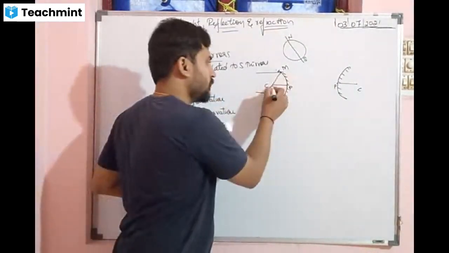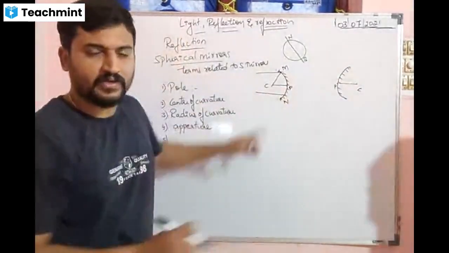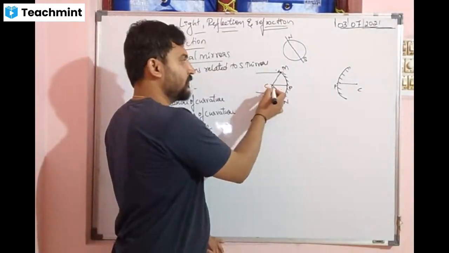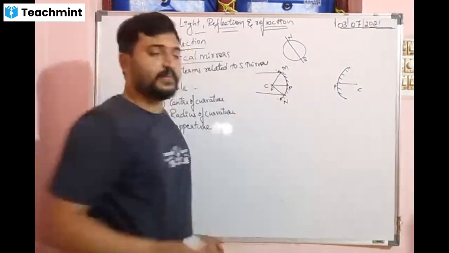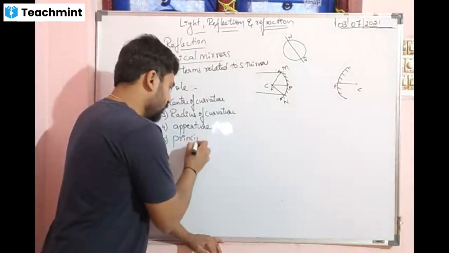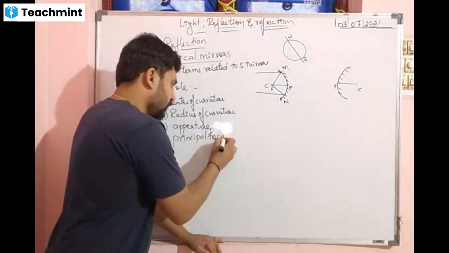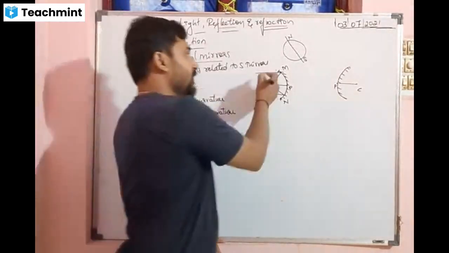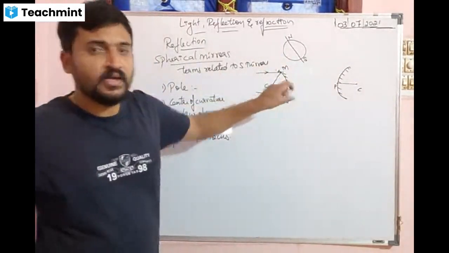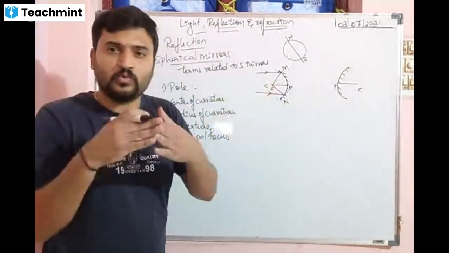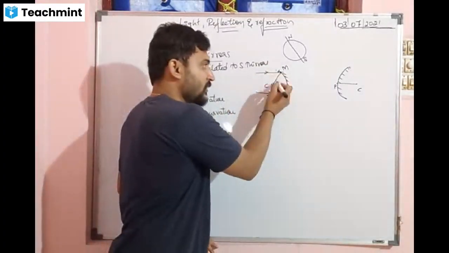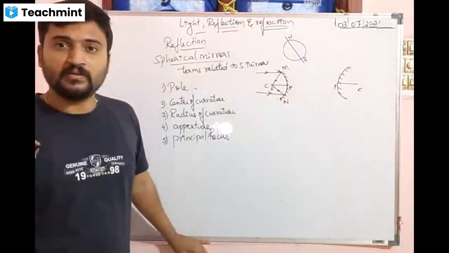It comes down. If you hit down, where does it go? Up. So this is called the principal focus. What is it called? Principal focus. The rays after reflection converge at a point. Converge means coming together. They are called converging rays. I have put an arrow mark. Where they meet is called the principal focus.